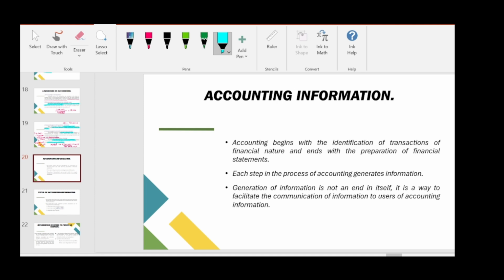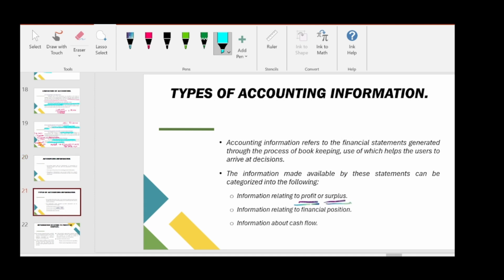After generating information, we should not keep it with ourselves. We should communicate that information to the users of accounting statements or financial statements, so that everyone can take decisions on their own terms. So that is all about accounting information.